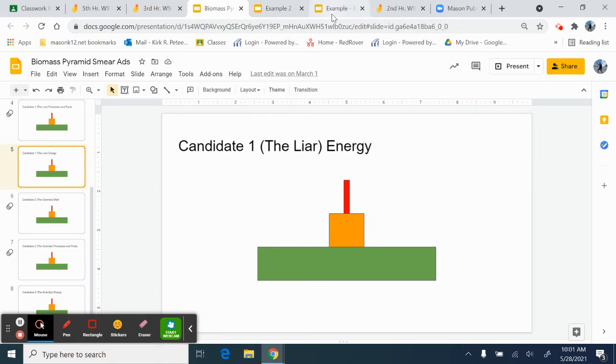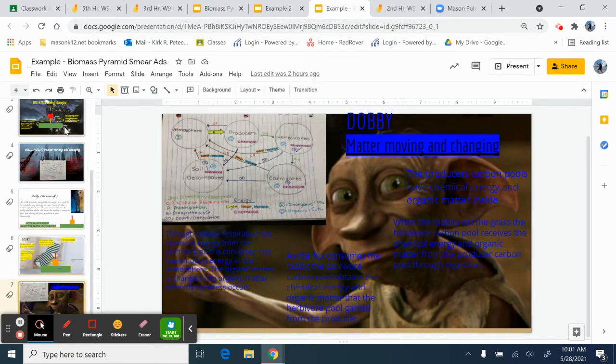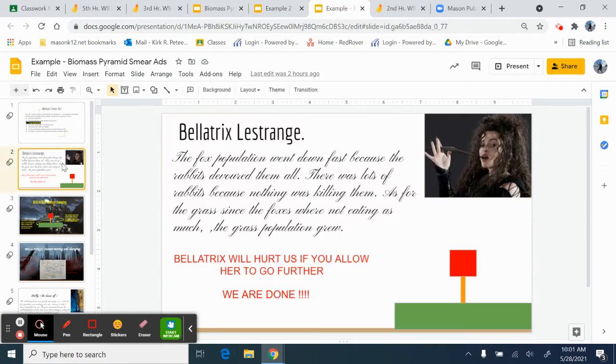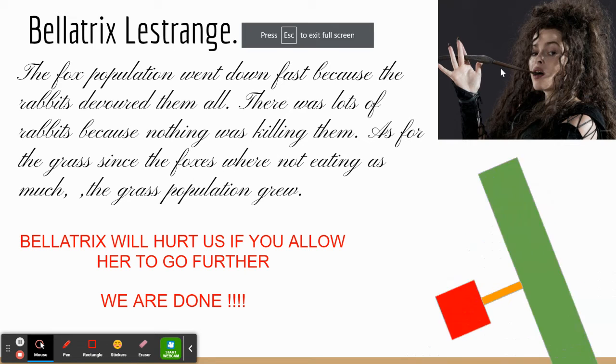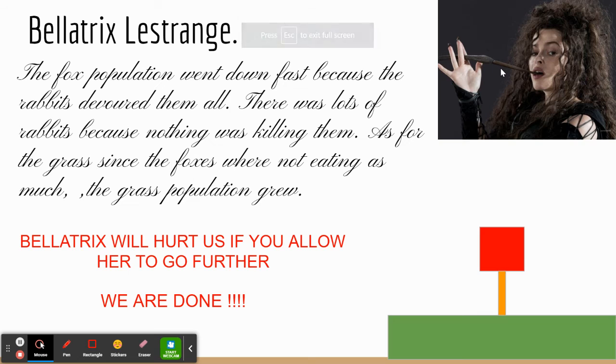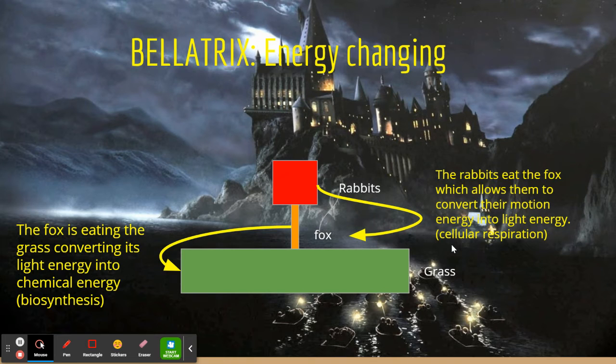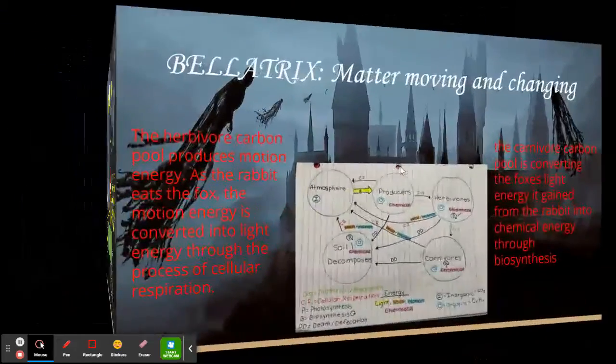I have a couple of examples I'll show you from previous trimesters. Let's take a look at this one here, which might spark your interest and help you out a little bit. This person has chosen this particular character as being wrong, and they're providing false information about how the biomass pyramid works. We see in this pyramid that the carnivores are much larger than the herbivores. That doesn't make sense, and they have all sorts of false information, including arrows talking about motion energy turning into light energy. We know that doesn't happen, so they created a false ad showing this.